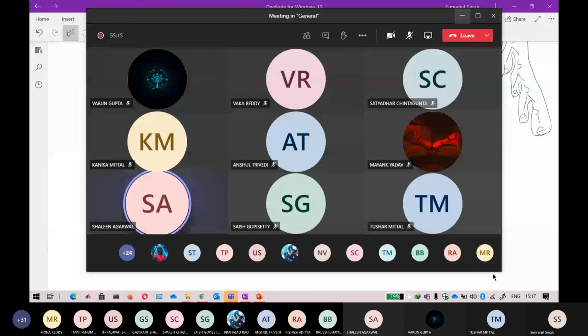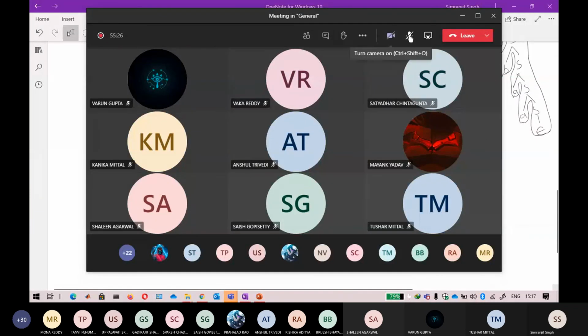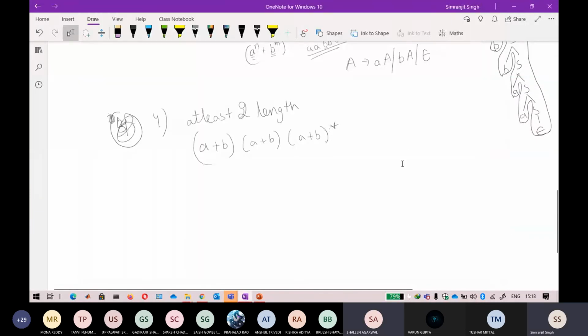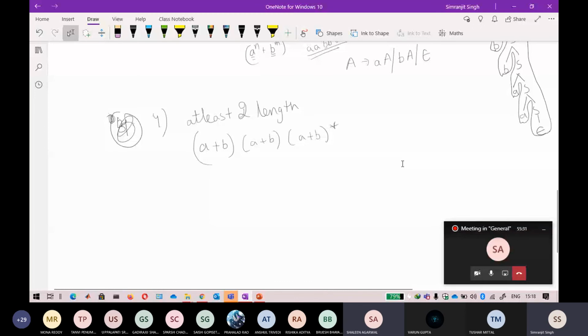Yes sir, I had this in an exam question. According to the slides that you have given for the Thompson construction method, the slides say that the method is used to convert a regular expression into a non-deterministic finite automata, that is an NFA.